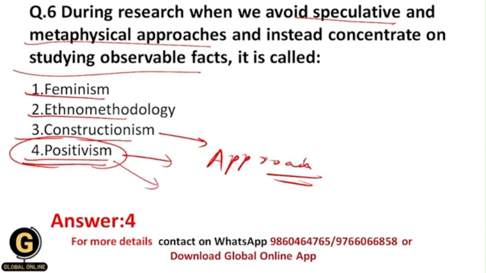So basically the meaning of constructionism is that persons in the world get their knowledge through learning processes. That is called constructionism. Ethnomethodology is nothing but an approach towards research, and in this approach basically we study the society, the culture of the society.